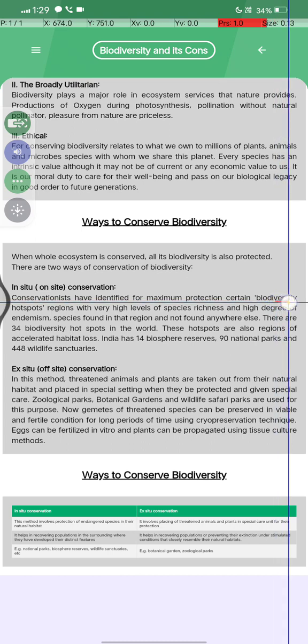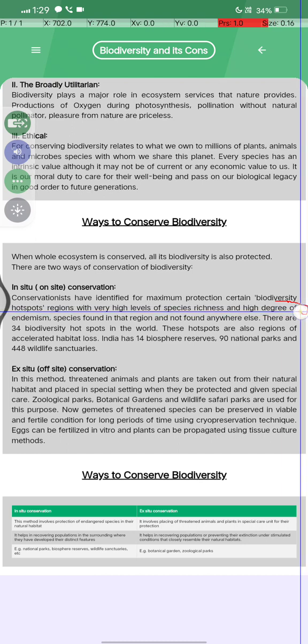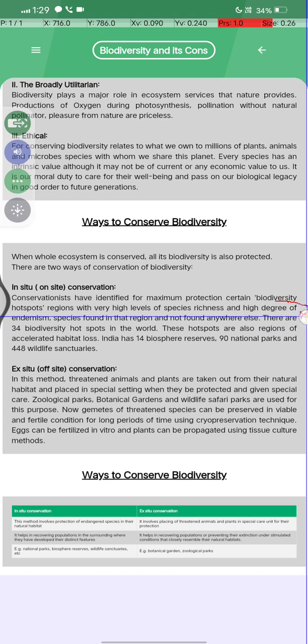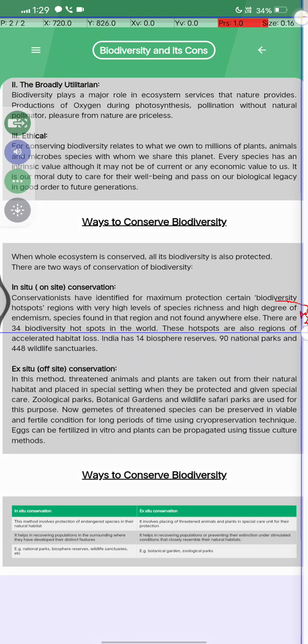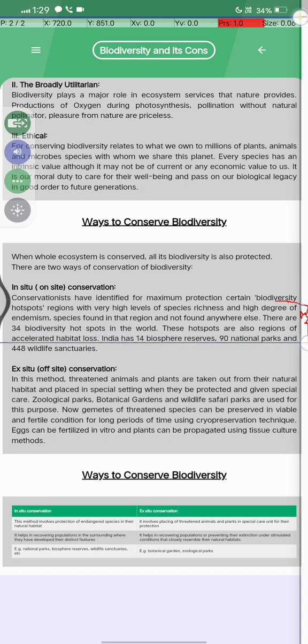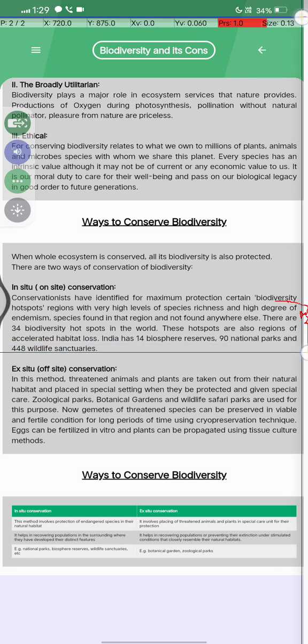Conservationists have identified for maximum protection certain biodiversity hotspots, regions with very high levels of species richness or a high degree of endemism, species found in that region and not found anywhere else. There are 34 biodiversity hotspots in the world, and these hotspots are also regions of accelerated habitat loss. India has 14 biosphere reserves, 90 national parks and 448 वाइल्ड सेंचुरी.